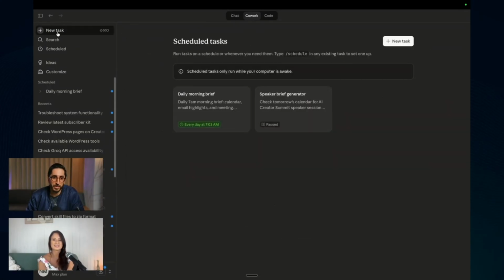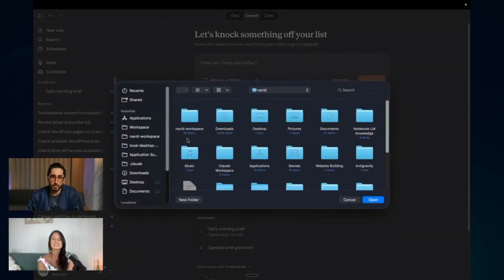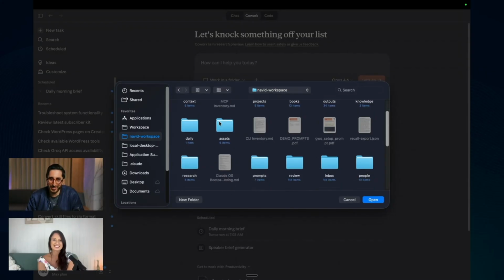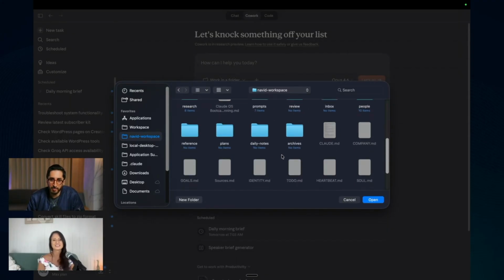So that's when we go back to new task. You can also go into a folder here. So let's say I open this. I have a lot of different things. If you see here, this is a workspace. I have my workspace, and this might look overwhelming to you right now if you're just getting started with it. Don't worry. I'm gonna share a template. It's not 100% ready right now at the time we are recording this, but I'm gonna give you a template so you can plug this into a workspace with a few skills preloaded, so you can access the preferred setup with the base. Not all of this. This is what I'm working on here. I'm gonna show you a few projects I have been working on.